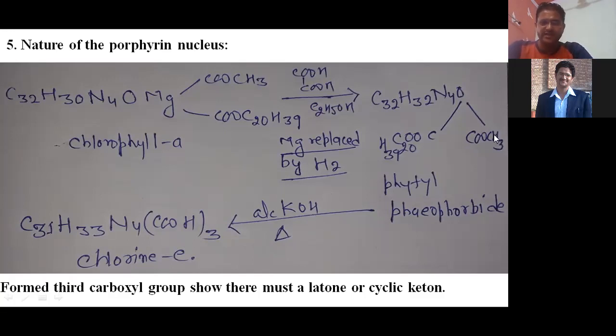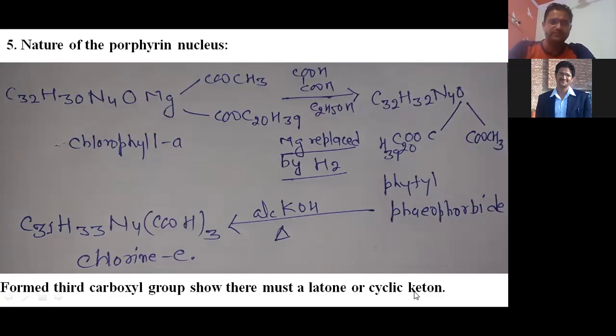Then you can see here COOCH3 converts into COOH, and C20H39 converts into COOH. But there is a tricarboxylic acid. Based on this compound, we can say the third carboxylic group shown there must be from a lactone or cyclic ketone.